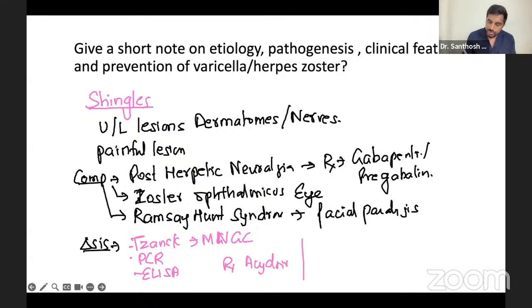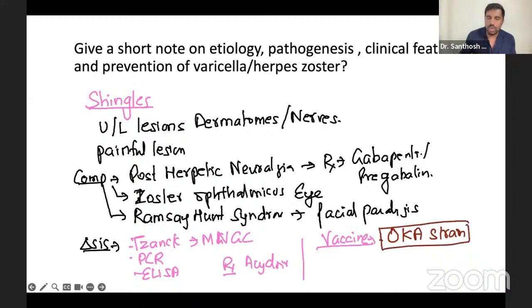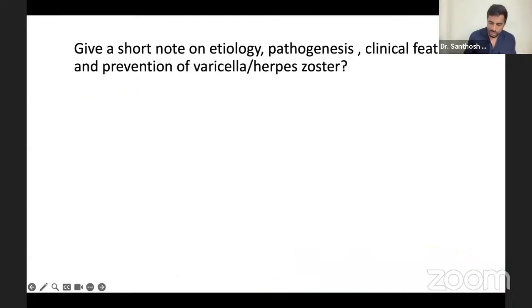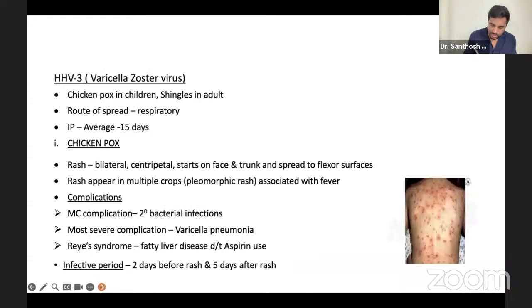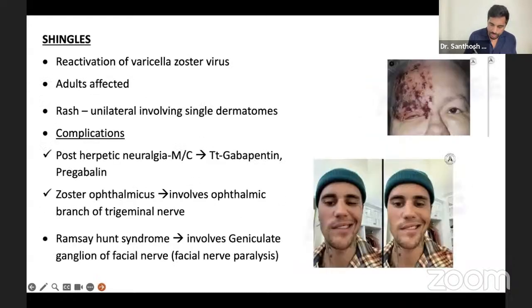For prevention, as I already told you, for pregnancy, immunoglobulin and acyclovir can be given. Ideally here, the vaccine is a live vaccine, so you should be careful. The vaccine strain name is the OKA strain. So when you have chickenpox, you say Oka, okay? So these are the things common for shingles. You should know. Very, very simple. The explanation is given very clearly here, so you can follow it.